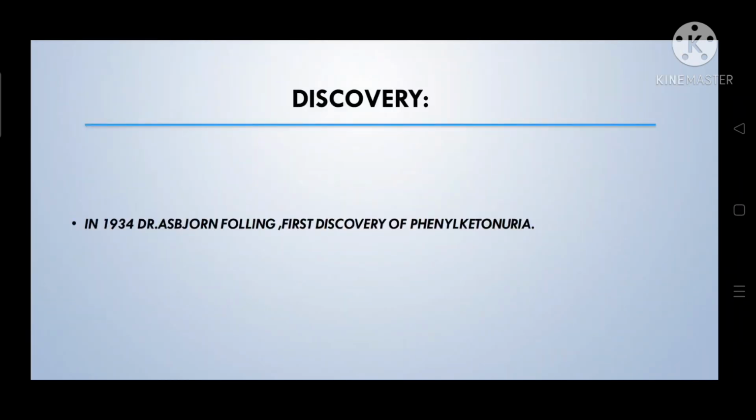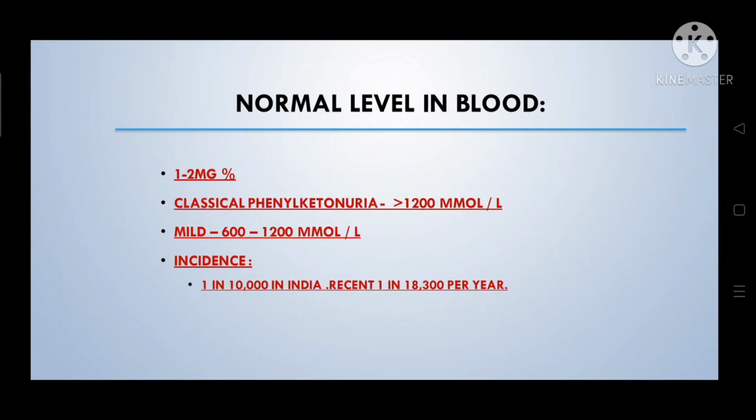Next, we will see the discovery of phenylketonuria. In 1934, Dr. Asbjørn Følling first discovered phenylketonuria. So the disorder is otherwise called Følling disorder. And next we will see the normal level of phenylalanine in blood.